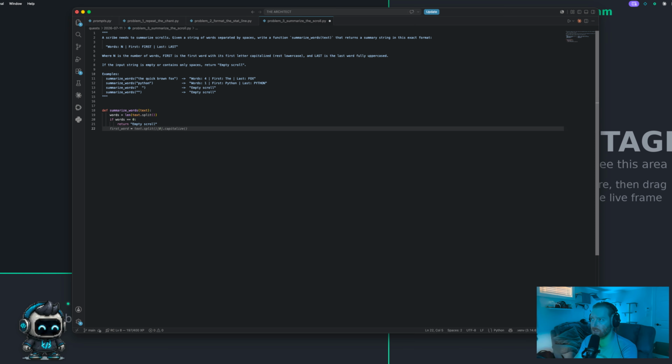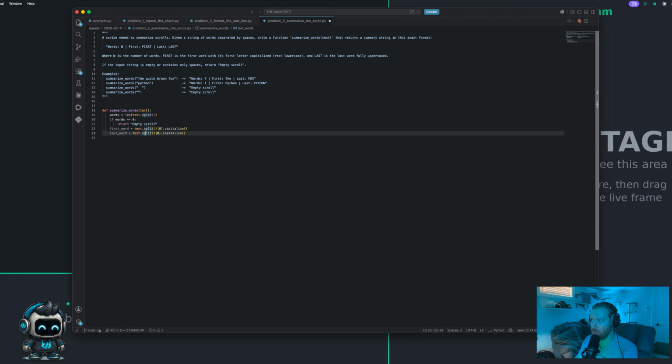It's kind of giving me the answer here. So it's saying first word equals text split, and then we're grabbing the last one and capitalizing it. So yeah, we can do that. That's fine. Let's go ahead and do it, and let's do last word as well. You know what? We're just going to copy this. Don't need to overcomplicate things.